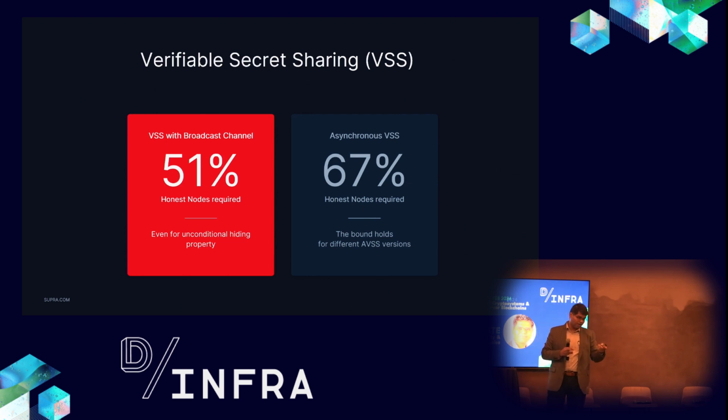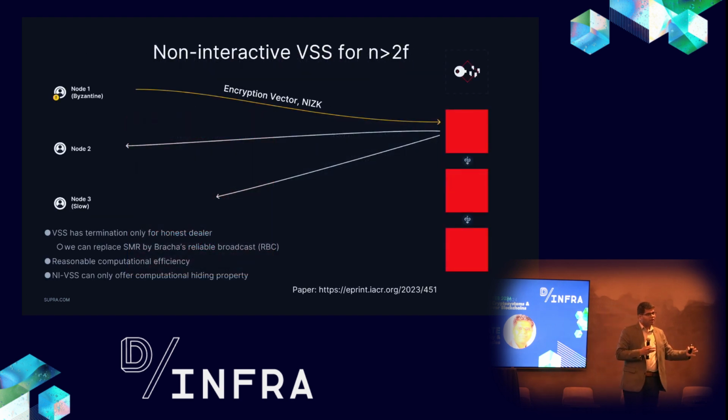And the moment we go to the asynchronous model, again, we require a much higher number of honest parties, 61% in general. Now, my aim is to build such a VSS using blockchain, and I'm just showing the simplest version. There is a concept in verifiable secret sharing known as non-interactive verifiable secret sharing, which means the secret sharing party just sends the information as a one-shot message, and that message is completely verifiable. I want it to be publicly verifiable as well, so that anybody can look at this message and say that this secret sharing is correctly performed.